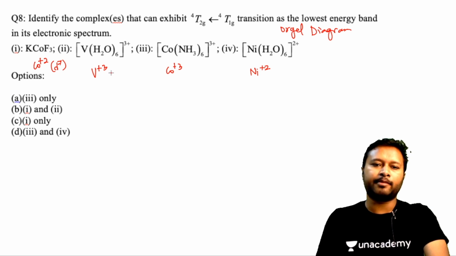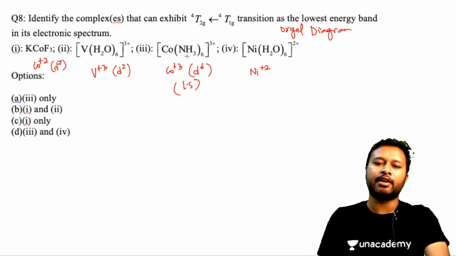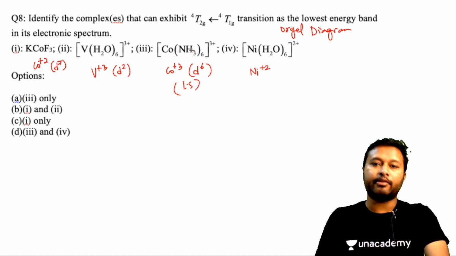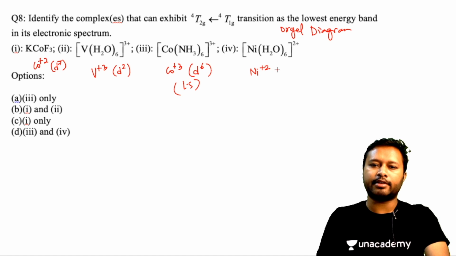Here this is going to be a d2 high spin system. And this is going to be a d6 system, a low spin system. Why low spin? I have explained many times that cobalt in +3 state with nitrogen and oxygen donors behaves as a low spin complex. So here you cannot apply the Orgel diagram concept, but I'll explain how to do it. And nickel in +2 is a d8 species. So all of them are high spin except this one.